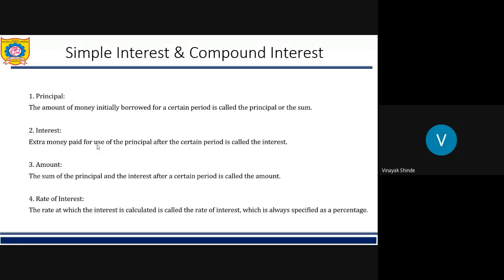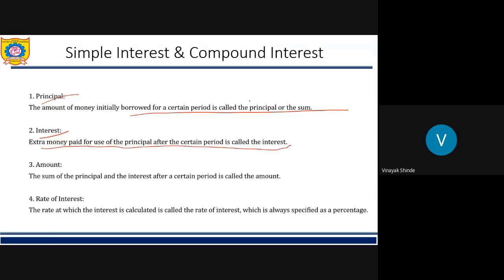So let's see some basic concepts from simple interest and compound interest. First is principal. See, principal is the amount which is initially borrowed for certain amount of period. So if you apply for any loan in any bank, whatever the amount which the bank gives you initially, that is nothing but principal. On that initial money, the interest is applied. Now see what is interest. Extra money paid for use of principal after certain amount of time.